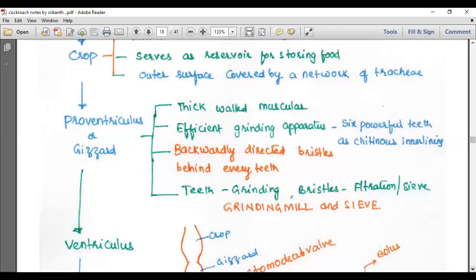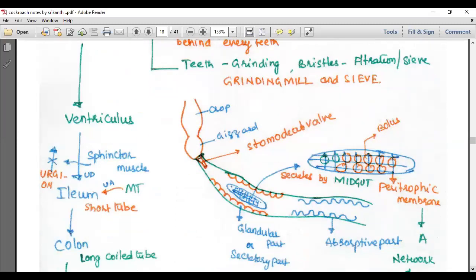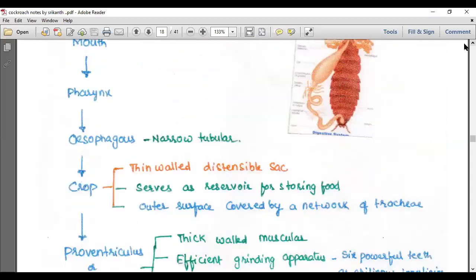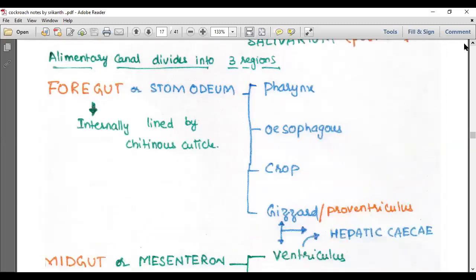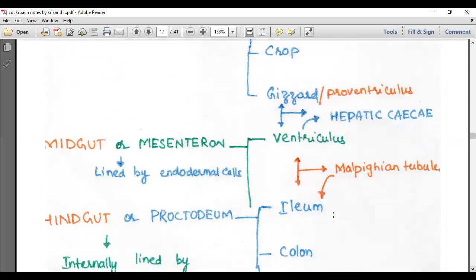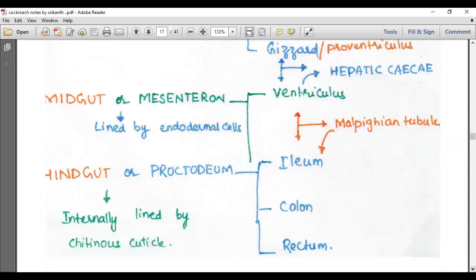Now let's move to the ventriculus. What is the ventriculus? We said there are 3 portions in the alimentary canal. Foregut, we have completed now. Now moving to the midgut or mesenteron. The midgut or mesenteron contains the ventriculus.